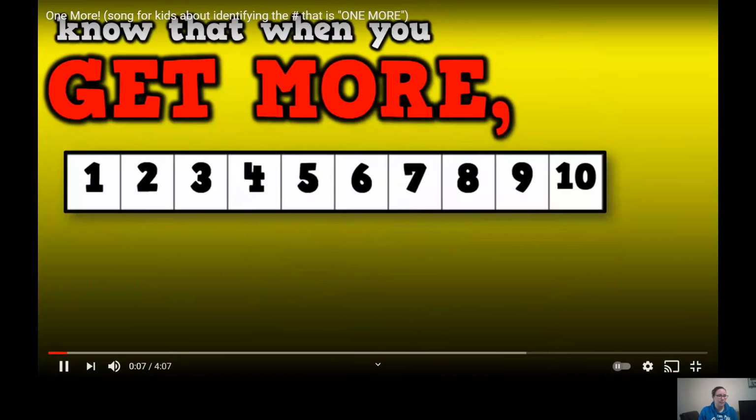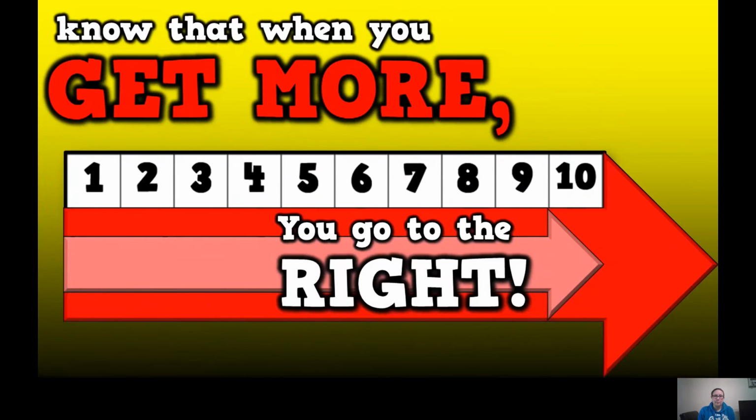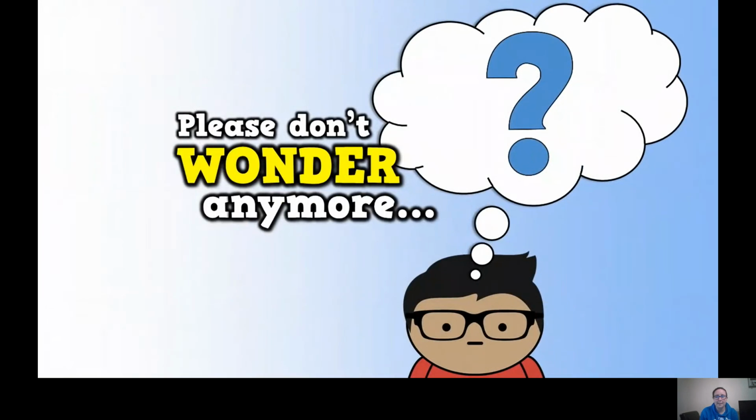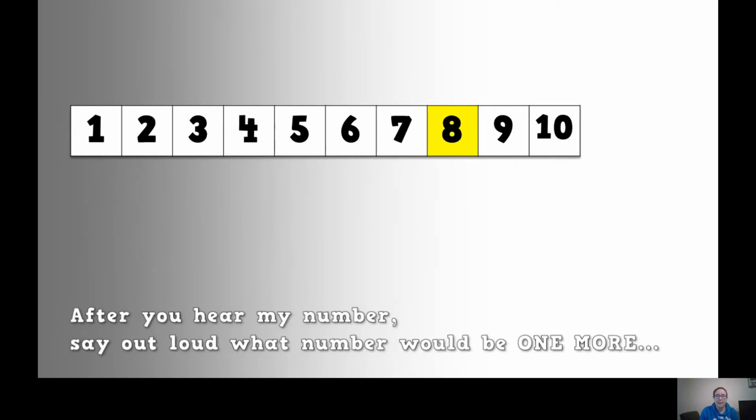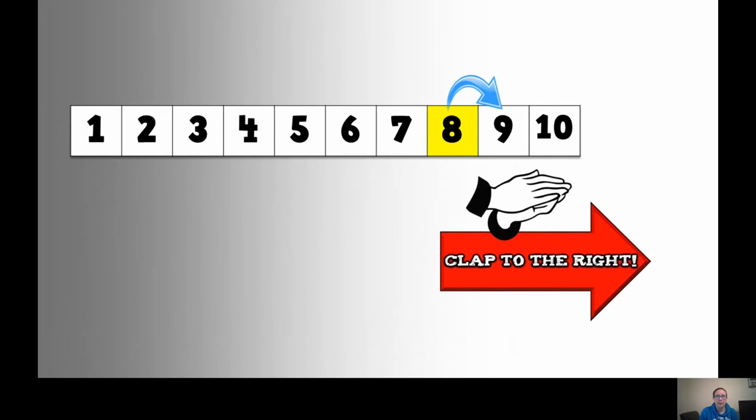Mathematicians who are really bright know that when you get more, you go to the right. Please don't wonder anymore. If you go to the right, you'll always get more. After you hear my number, say out loud what number would be one more, and clap to the right. Clap.